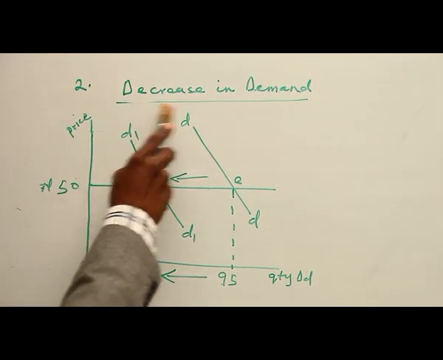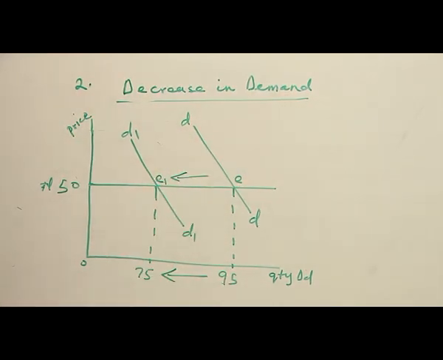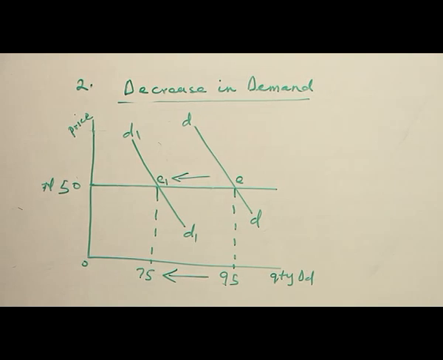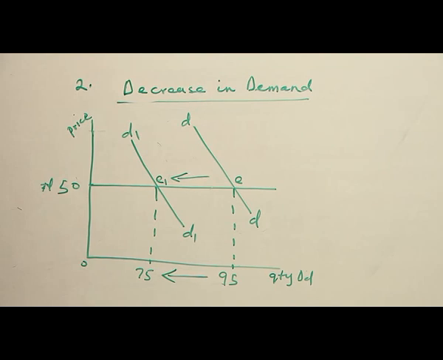Number 2, decrease in demand. Decrease in demand implies that there is a constant price, but a fall in demand as a result of factors like income of the consumer being decreased, population size being reduced, advertisement, that is, no effective advertisement, fashion and taste can reduce.